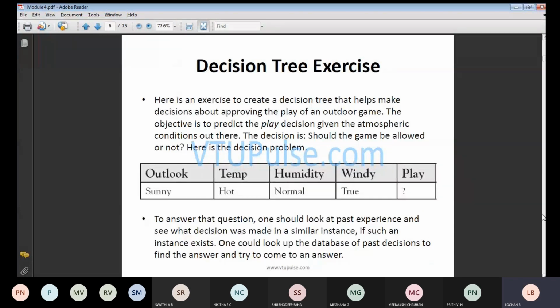Here is an example to create a decision tree that makes decisions about approving the play of an outdoor game. Let us consider one outdoor game, tennis, that they want to play. They will check the atmospheric condition: outlook, temperature, humidity, wind, play. In this particular case, outlook is sunny, temperature is hot, humidity is normal, windy is true. So you are going to get yes or no.